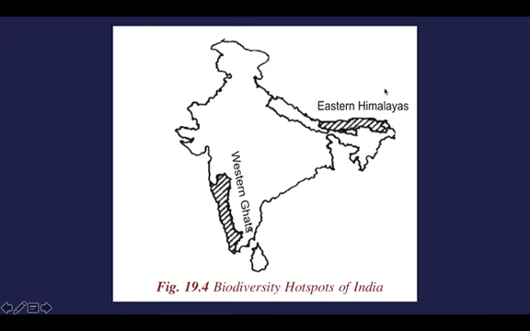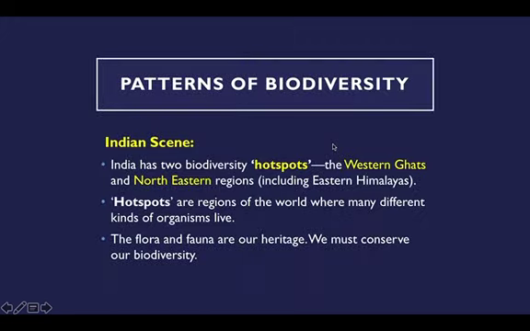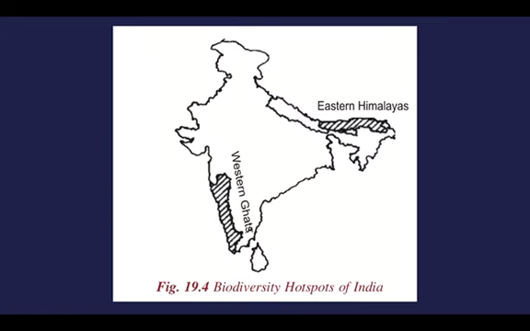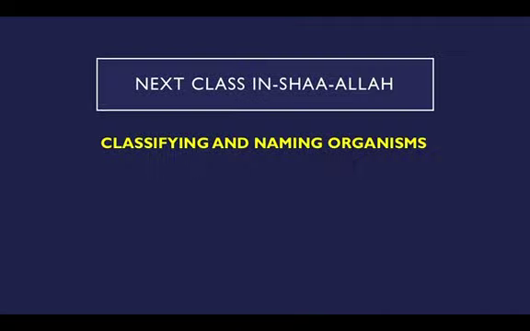This is the Eastern Himalayas, that is the northeastern region, and here you have the Western Ghats. These are the two hotspots where many different kinds of species live. In the mountain regions and forest regions, various kinds of living organisms live which are not present in other regions. So that's it for today's class.